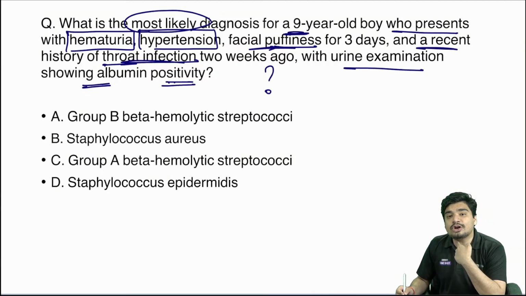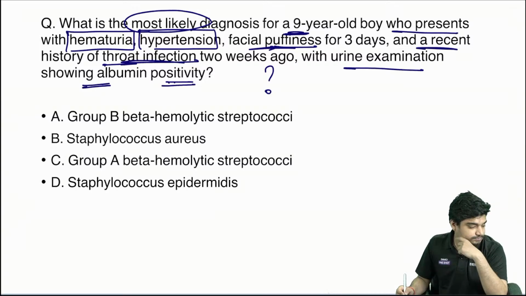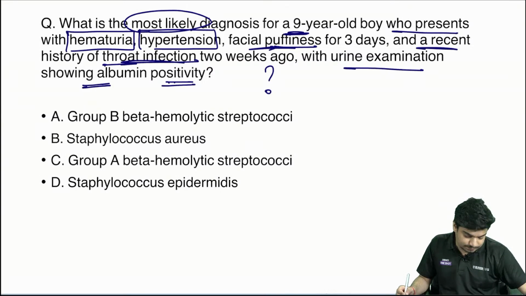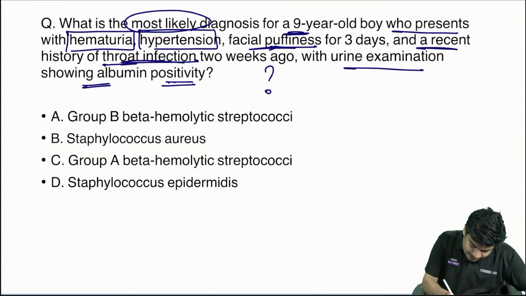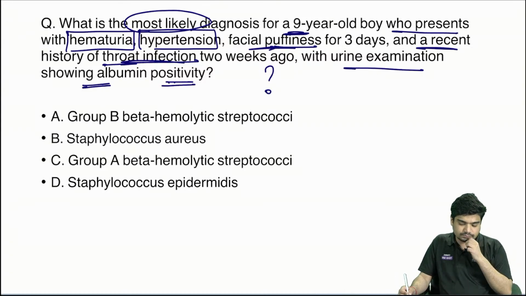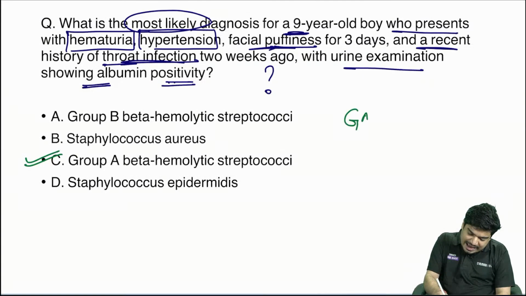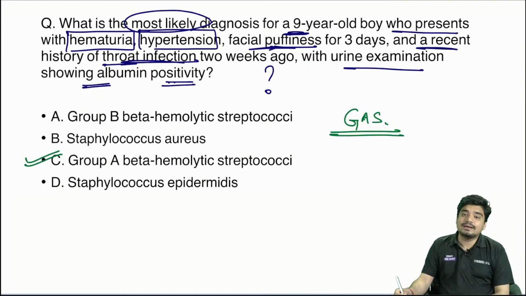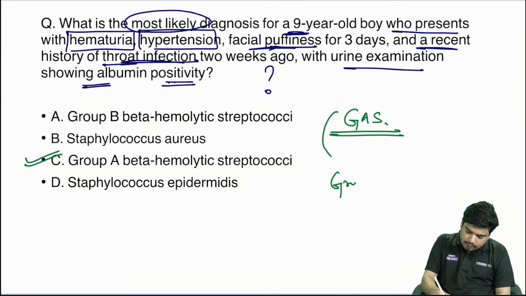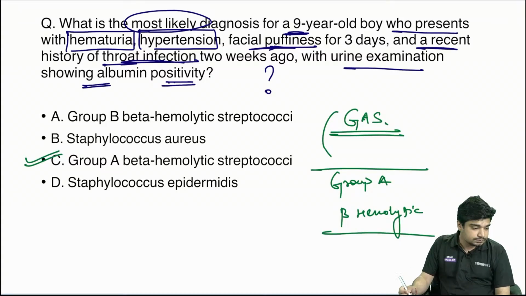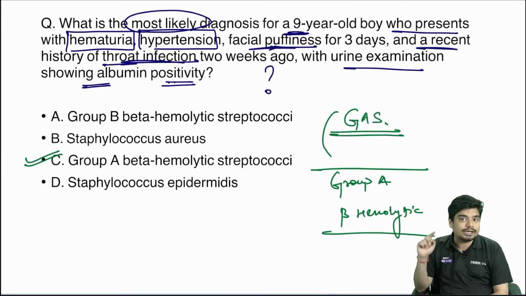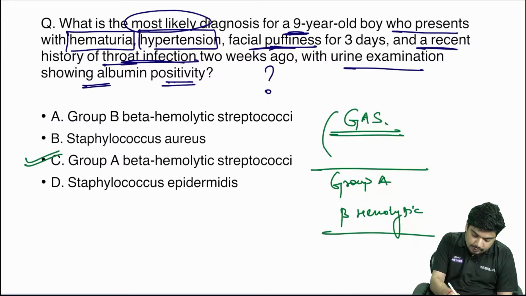What is the throat infection caused by? What's going to be the answer here? Exactly, it's going to be C. GAS. Remember, GAS causes PSGN. And what is GAS? Group A. Remember, you can remember it like that. Group A beta hemolytic. So answer is going to be option C.